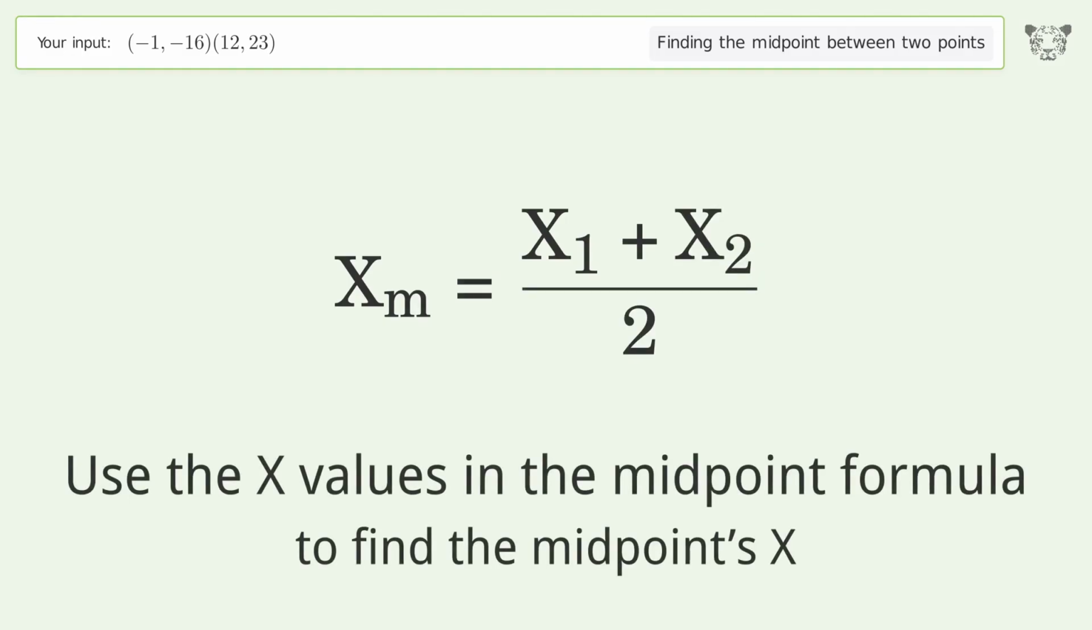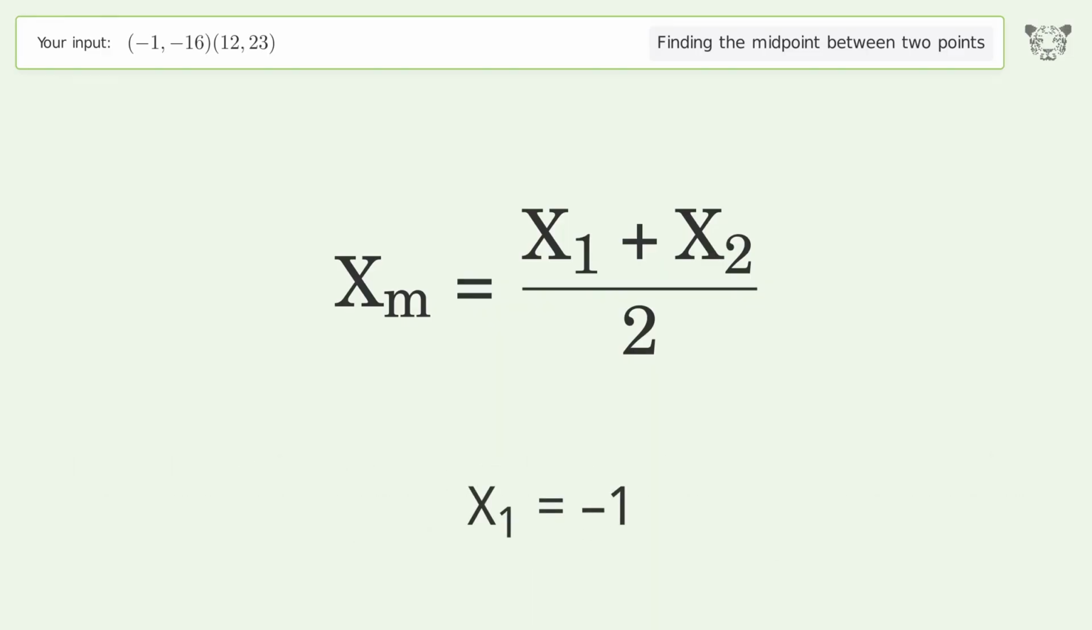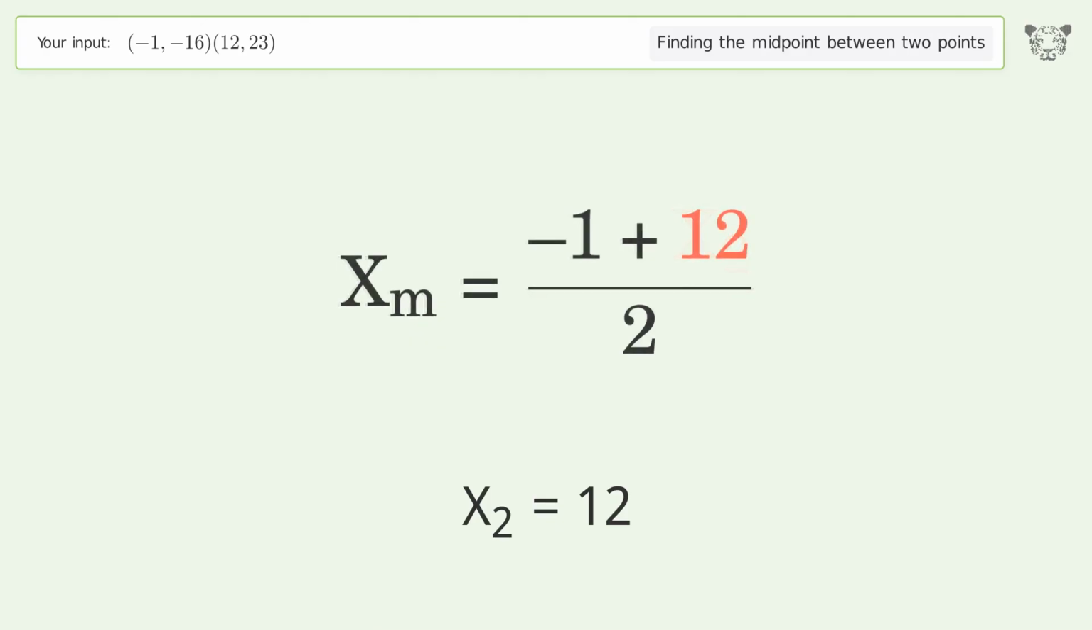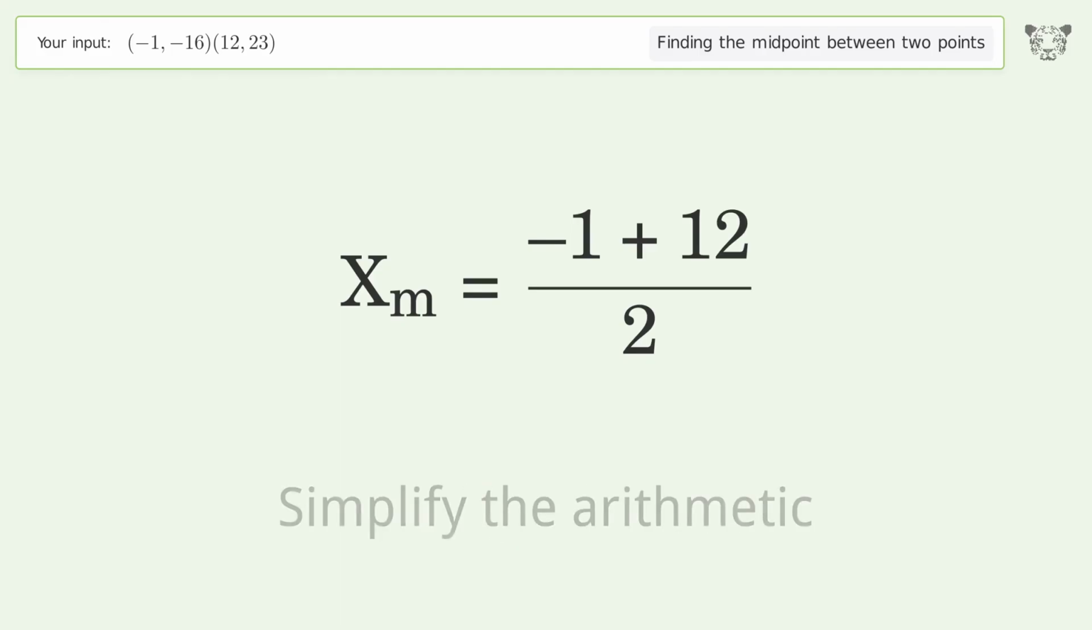Use the x values in the midpoint formula to find the midpoint's x. x1 equals -1. x2 equals 12. Simplify the arithmetic.